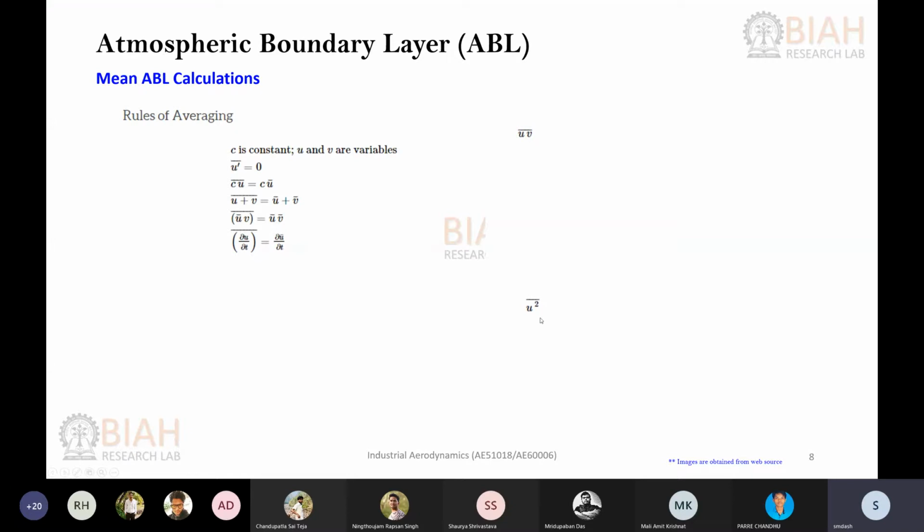Have you tried for these two? Like yesterday I asked. If you haven't tried, just quickly do it. What is this going to give? uv, where u is instantaneous, v is also instantaneous, and u square, so instead of v you have u times u. What do you get at the end?